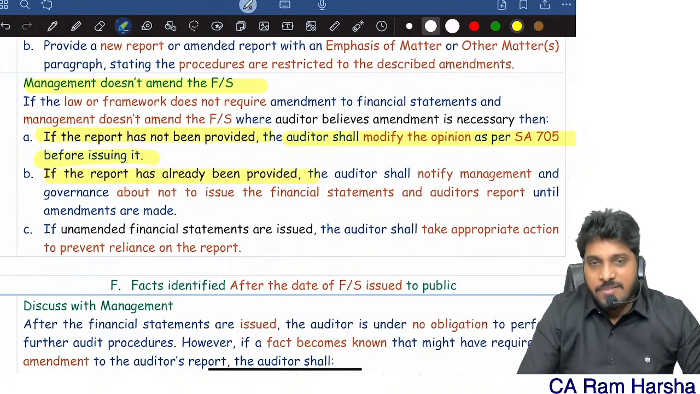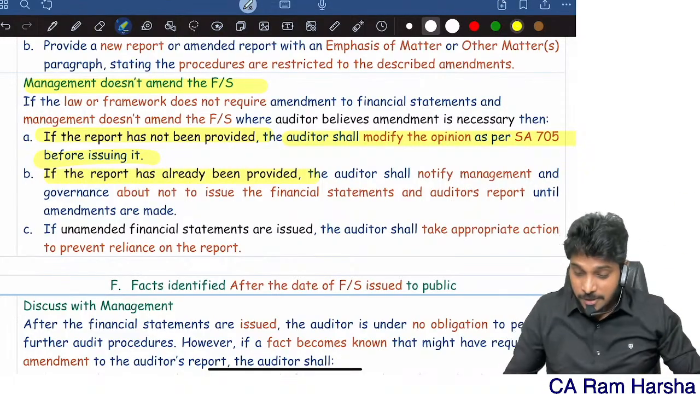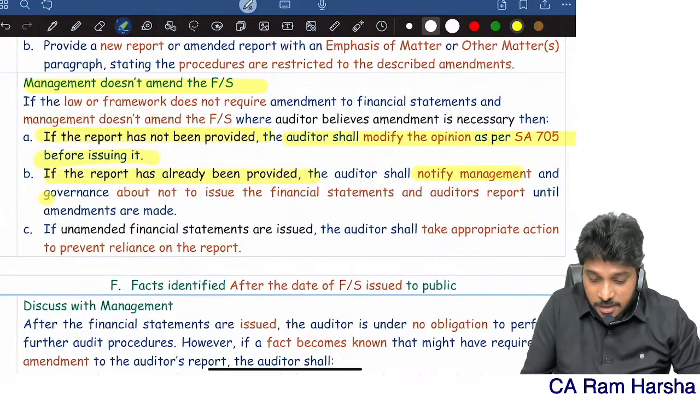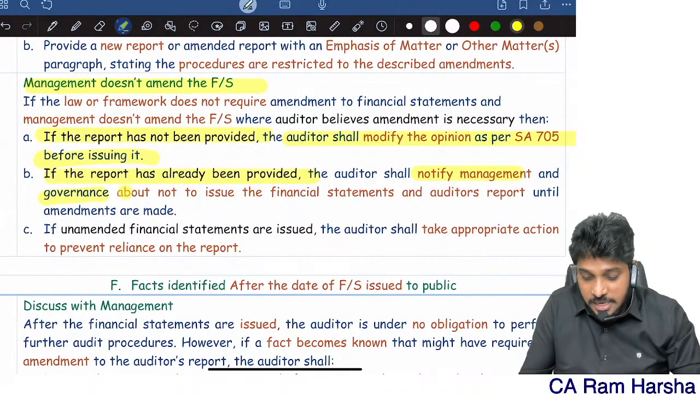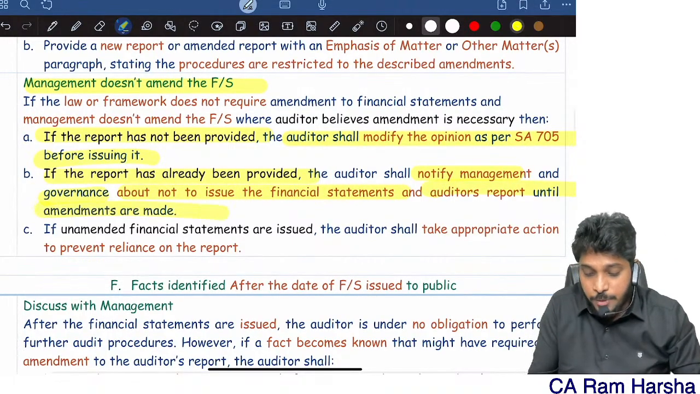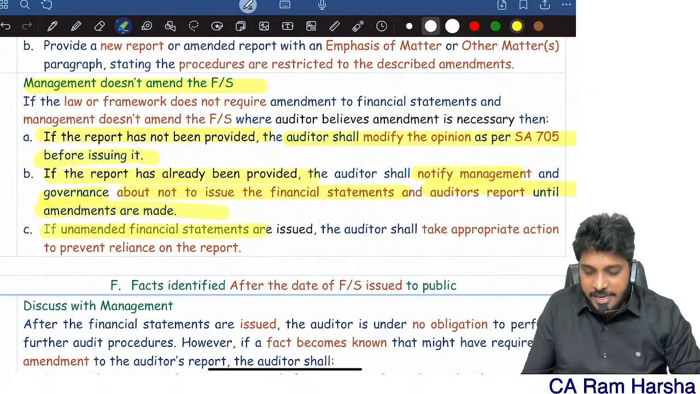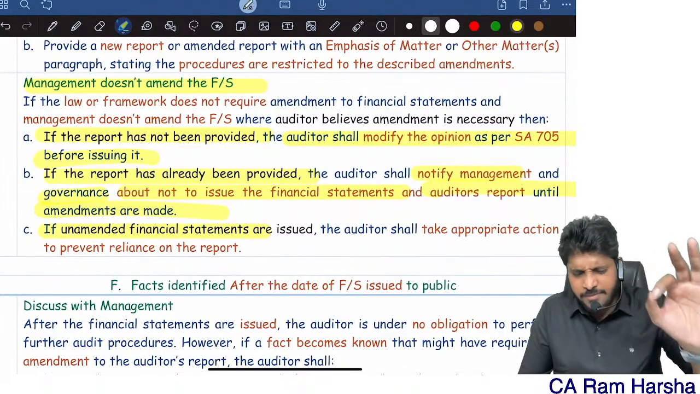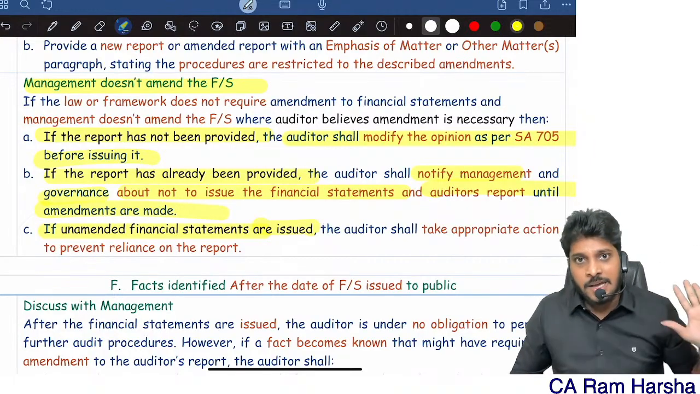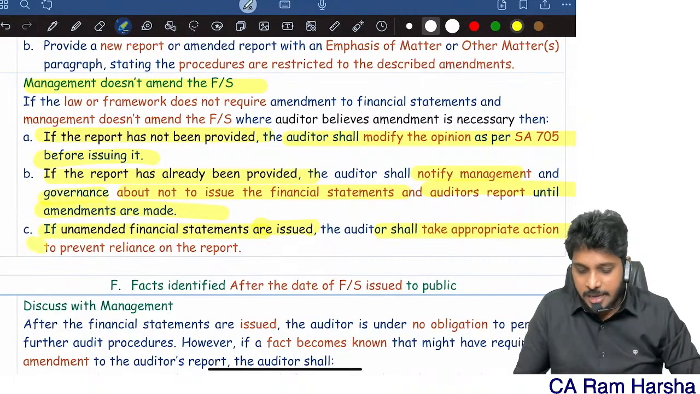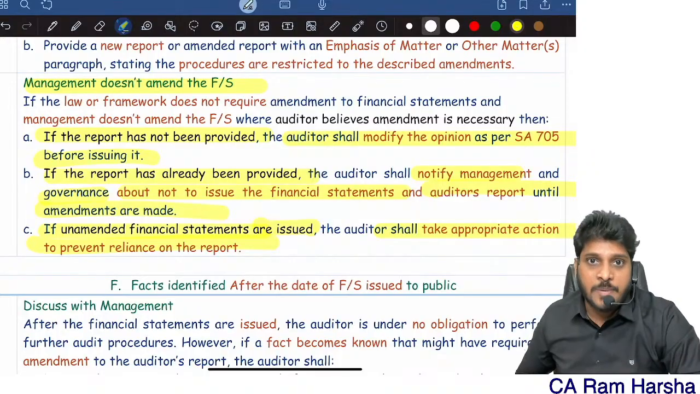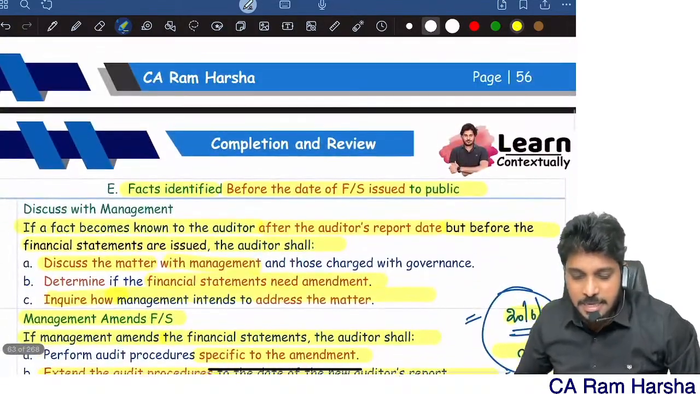If the report is already given, sir, I already gave management the report, sir. Notify them. Tell the management and top management, those charged with governance, not to issue the financials and audit report until the amendment is made. If the unamended financials and audit report are issued to the public without your consent, you must take appropriate action. We must take a legal opinion here. So this is case number 1.